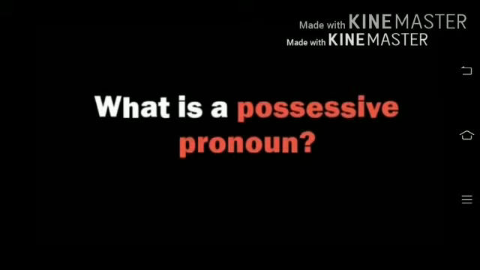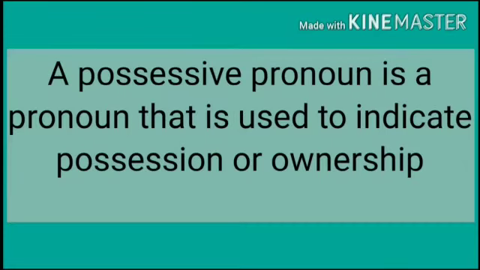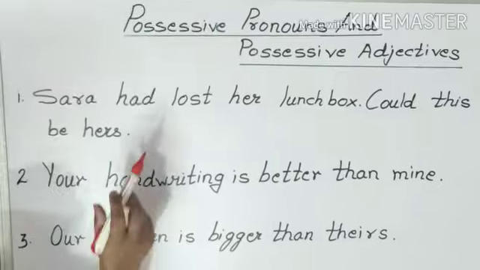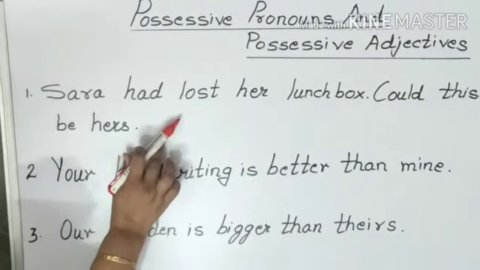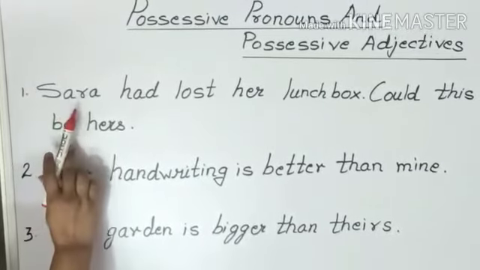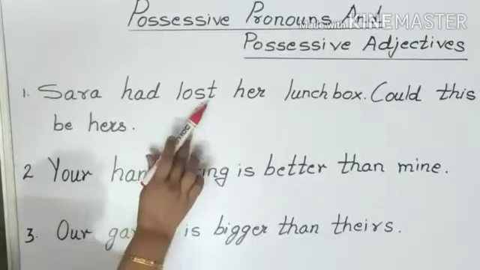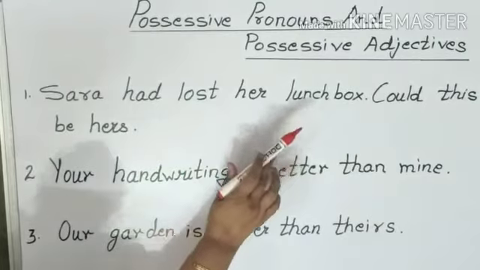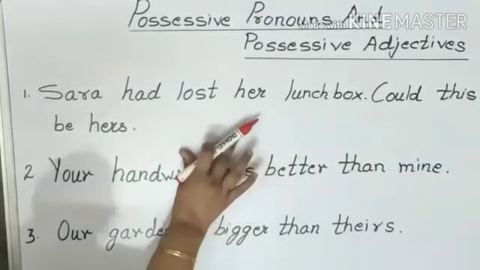Let us understand. A possessive pronoun is a pronoun that is used to indicate possession or ownership. Now, let us understand it with example. Here you can see it is written, Sarah had lost her lunch box. Now, what is noun here?